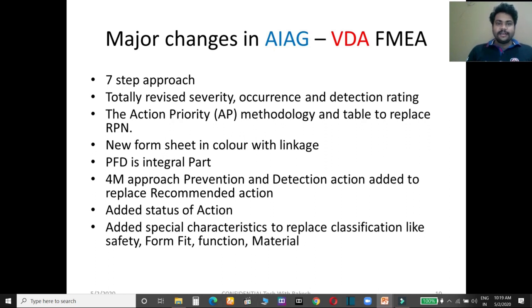So in this format, some columns are linked with another column with a color linkage. PFD is an integral part. So guys, in the AIAG 4th edition PFMEA, PFD was an external part. Before performing PFMEA, you were not allowed to go without the PFD. But here PFD is an integral part of the FMEA. So when you are going to perform PFMEA, there is no need to do a separate PFD.